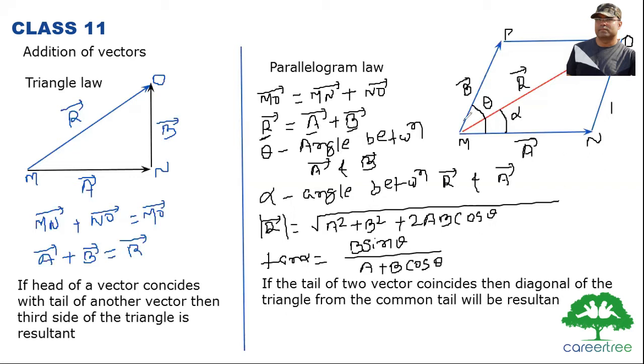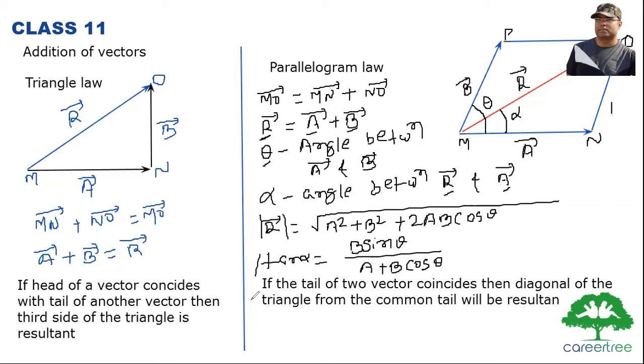The importance of this law is we get a formula to find the magnitude and direction of the resultant. Suppose theta is the angle between vector A and vector B, and alpha is the angle between the resultant vector and vector A, then we have a formula. We can derive this mathematically, but I'm not going to derive it in this video. We'll utilize this as a formula. The resultant magnitude is equal to the square root of A squared plus B squared plus 2AB cos theta. And for direction, we are using this formula: tan alpha is equal to B sin theta divided by A plus B cos theta.